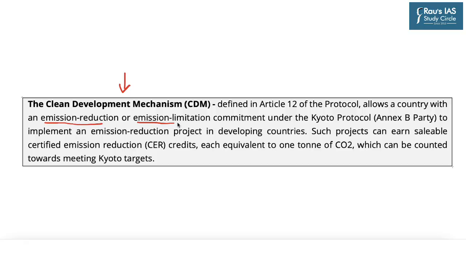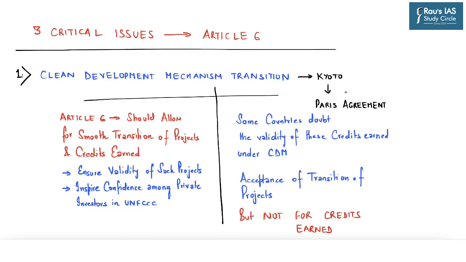to implement an emission reduction project in developing countries. Now, these projects earned saleable certified emission reduction credits, that is CERs, each equivalent to 1 ton of carbon dioxide, which can be counted towards meeting the Kyoto Protocol targets. So in this regard, this article highlights that there needs to be a smooth and also an equitable process with respect to transition from the Clean Development Mechanism to the present Paris Agreement, especially with respect to Article 6.